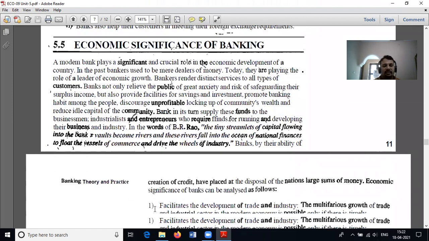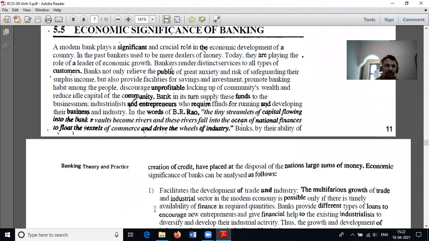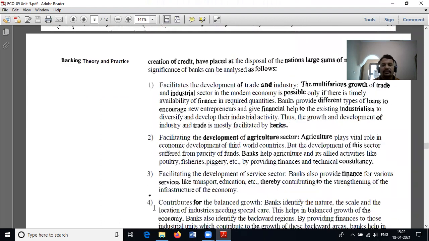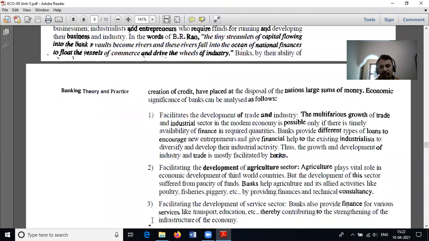Next, we have to study the economic significance of banks. Banks play a vital role in the economic development of every country, whether it is an underdeveloped country, a least developed country, or a developed country. Banks facilitate the development of trade and industry through granting of loans and advances.